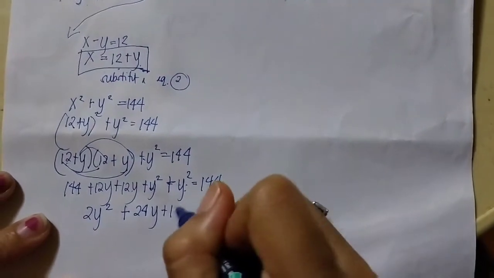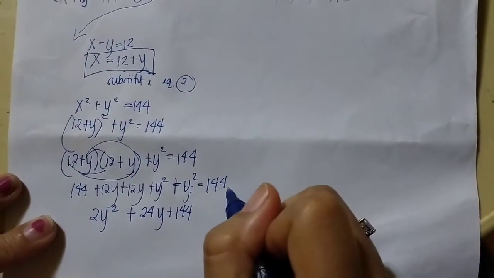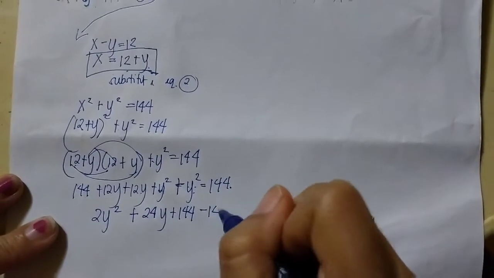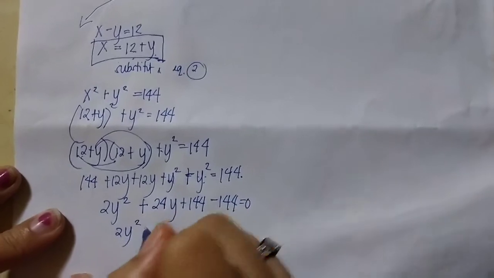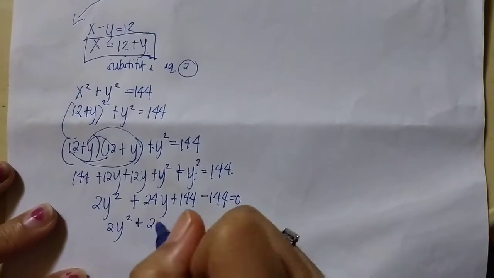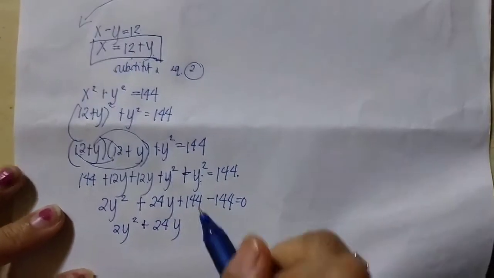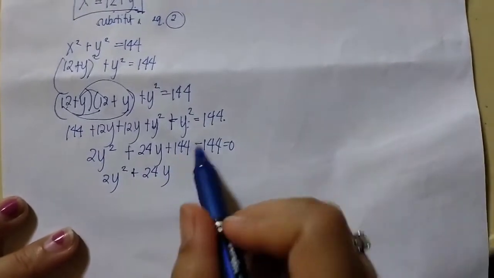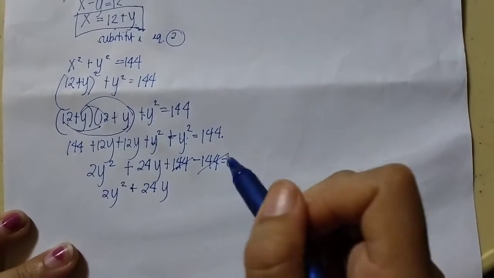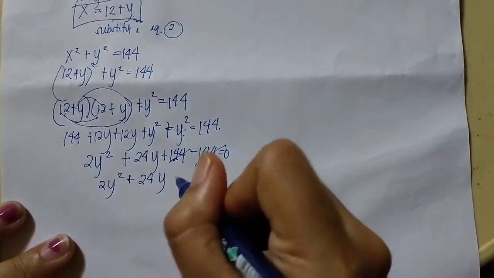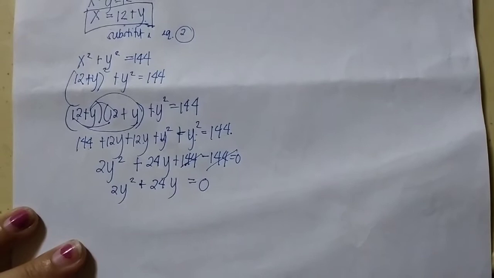Then the remaining is 144. Transpose, it becomes negative 144 equals 0. So 2y squared plus 24y, cancel, equals 0.